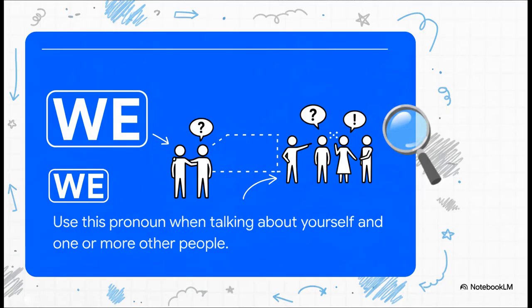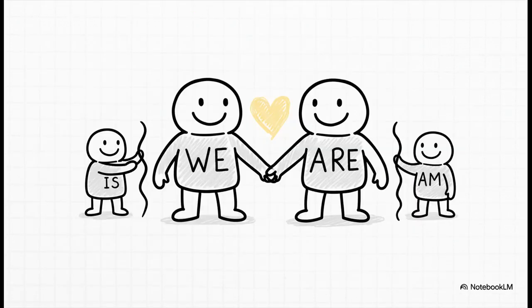So the rule is really simple. If you're talking about a group, and that group includes you plus at least one other person, the word you want is we. So, me and my friend, or my family and I, all of that just becomes we. Simple as that. And here is the perfect pairing.